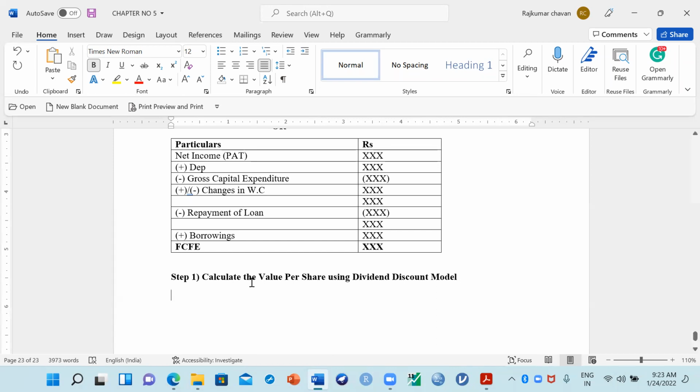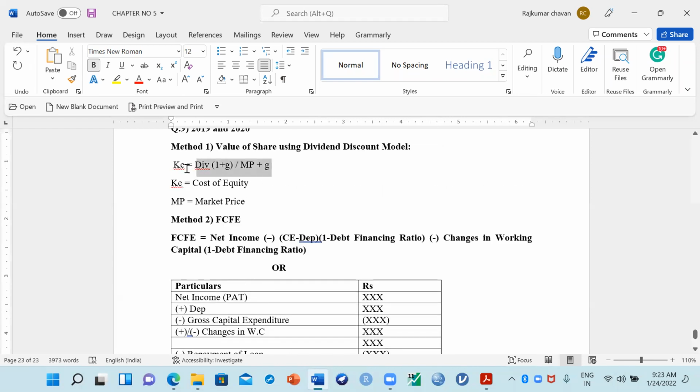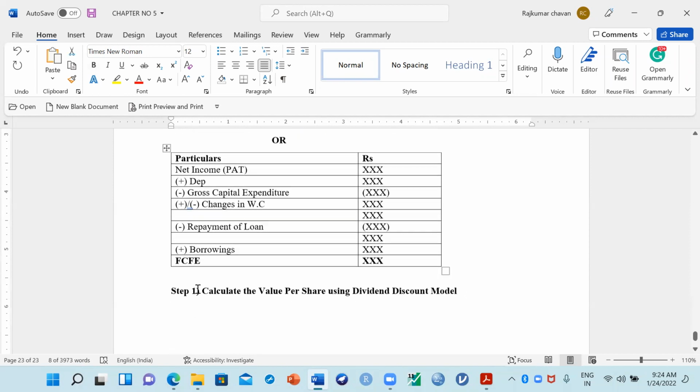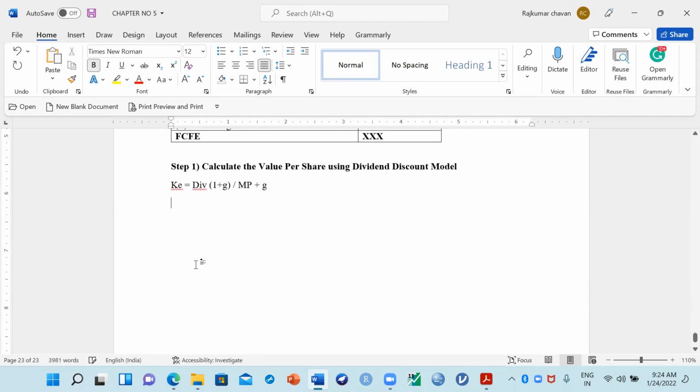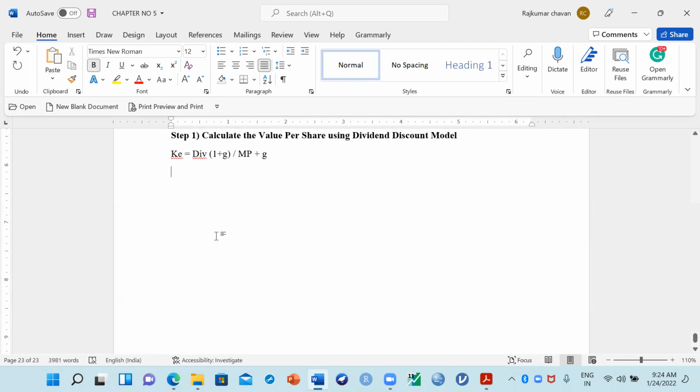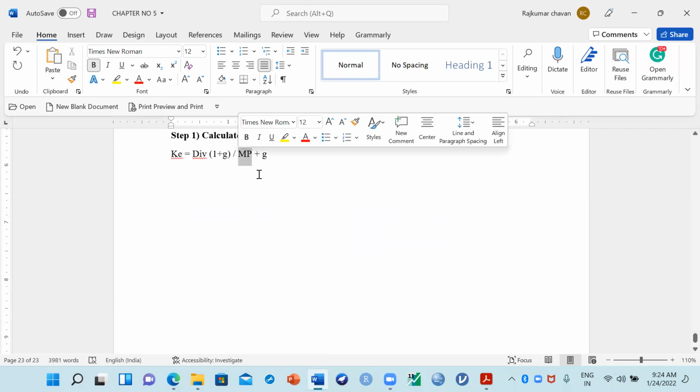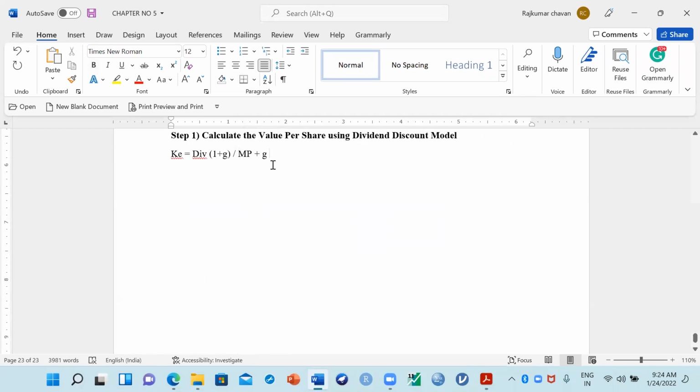Let me write down this formula once again over here. I'll copy and paste this formula, because according to this formula I'm calculating the MP value, that is, market price per share.